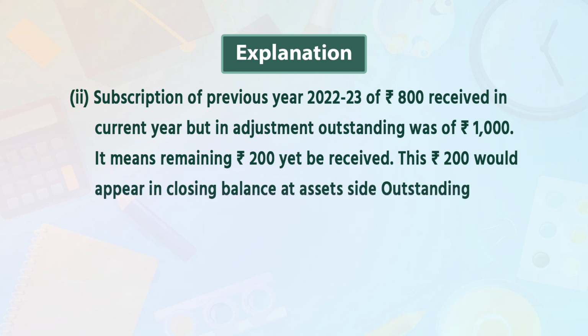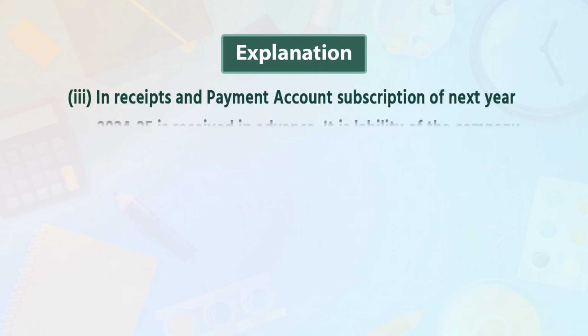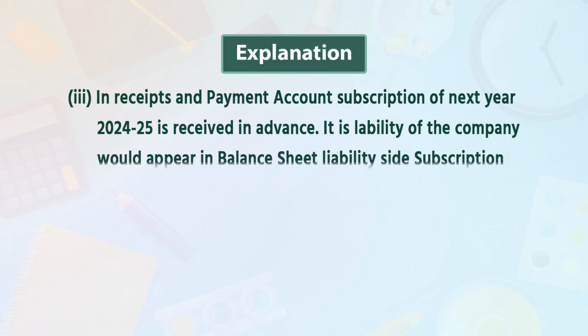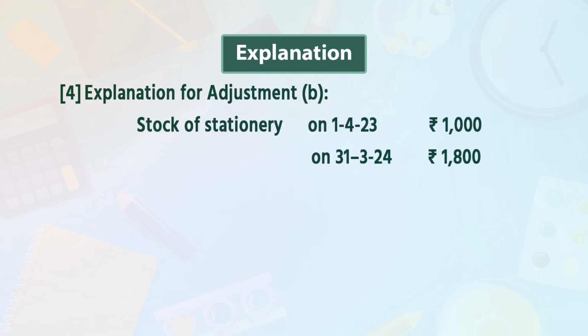This rupees 200 would appear in the closing balance sheet on the asset side, as outstanding subscription of 2022-23, rupees 200. Point 3: in the receipt and payment account, subscription of next year, that is 2024-25, is received in advance. It is a liability of the company and would appear in the balance sheet on the liability side as subscription received in advance. We will explain point 4, explanation of adjustment B.